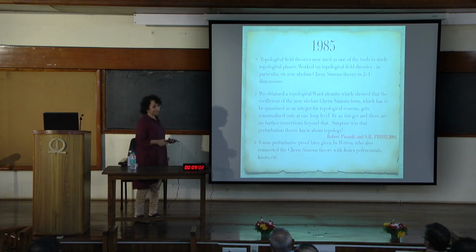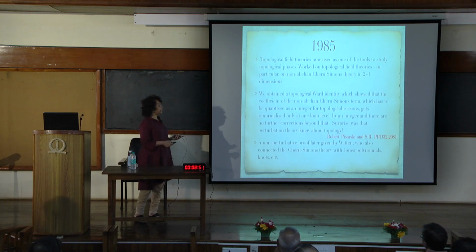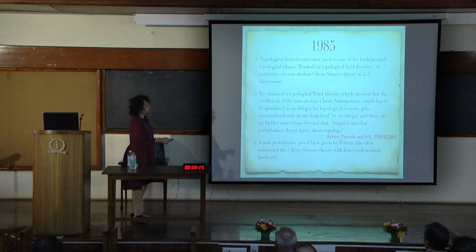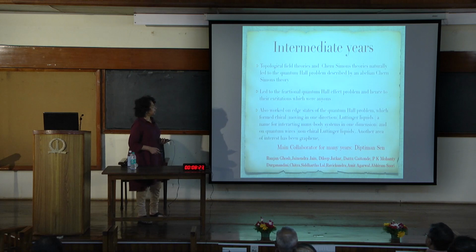I should say that I started my career in 1985 with topological field theories, which are now used as one of the tools to study topological phases. And what we did was we obtained a topological Ward identity, which showed that the coefficient of the non-abelian Chern-Simons term, this is technical, I'm just mentioning it, which has to be quantized as an integer for topological reasons, gets renormalized only at one loop level by an integer, and there are no further corrections beyond that. The surprise was that perturbation theory actually seemed to know about topology. This work was carried forward much later and connected up with things like Jones polynomials, knots, etc.